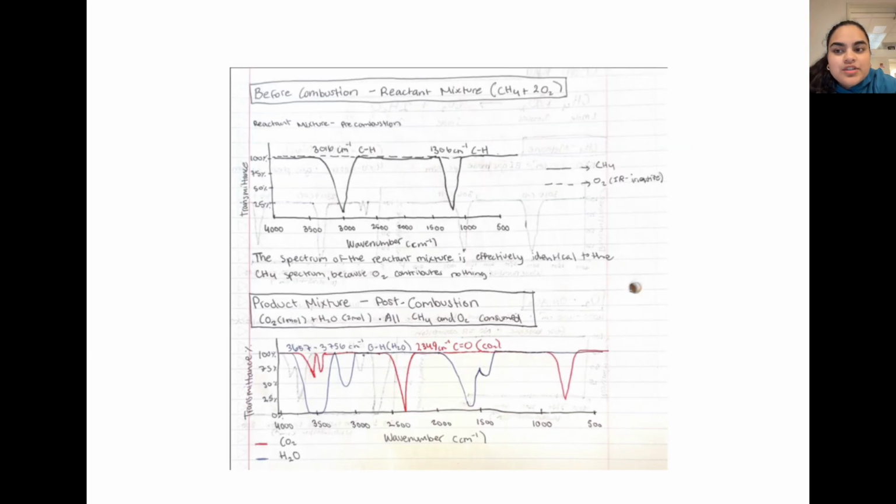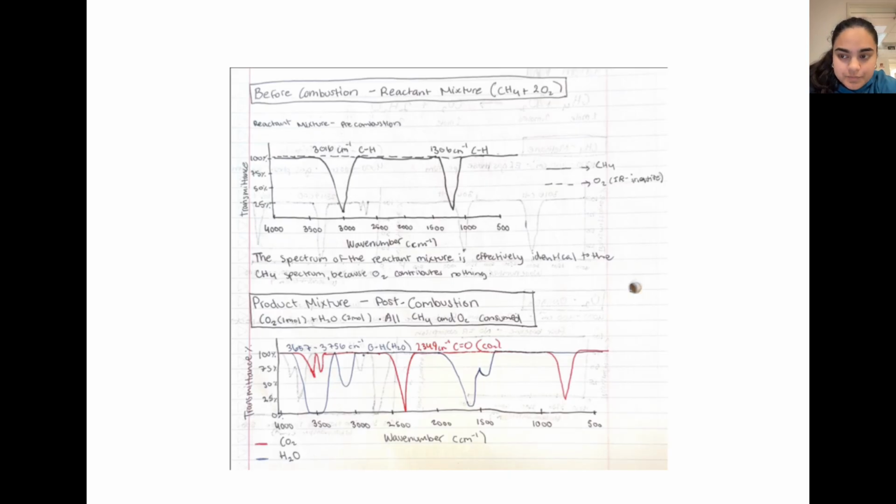Looking at the before combustion spectrum, the reactant mixture contains CH4 and O2, but since the O2, or the oxygen, is IR inactive, since it has no dipole change when stretched, it contributes nothing. The spectrum shows methane only, with 2 bands at 3016 and 1306 wavenumbers. More importantly, there is no peak at 2349 and no OH envelope around 3500, confirming that no products have